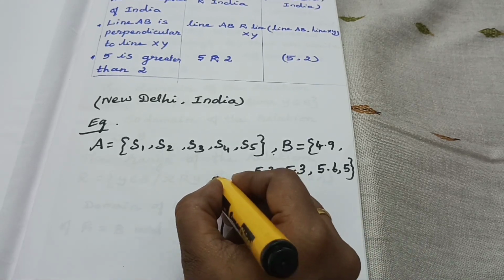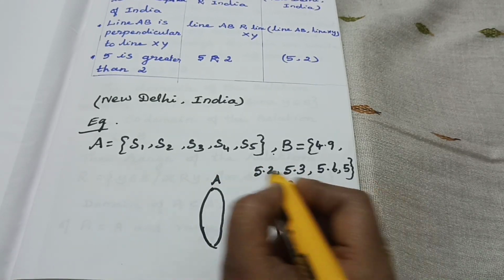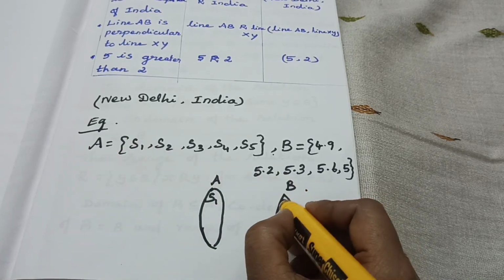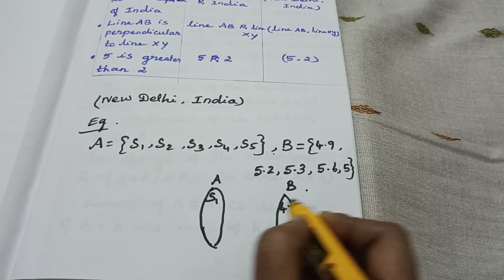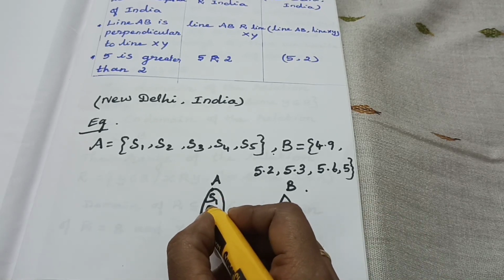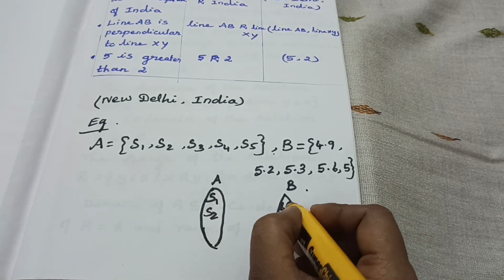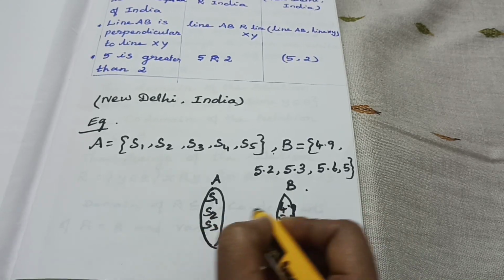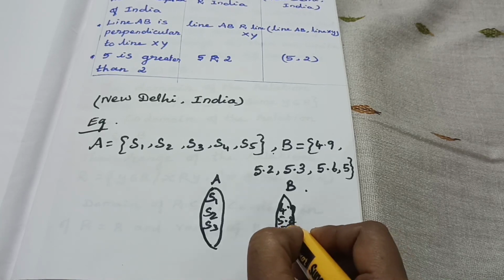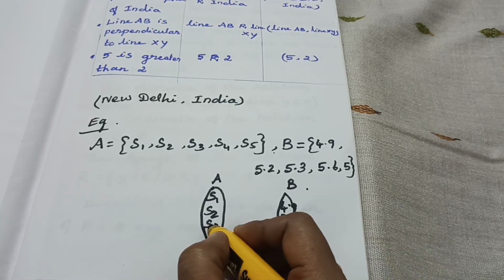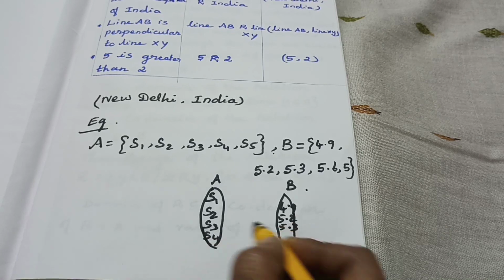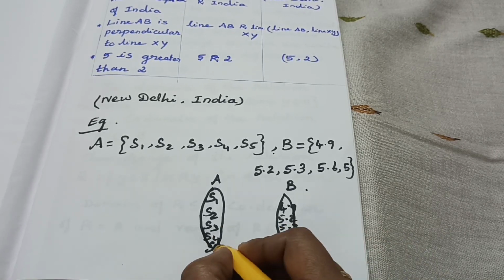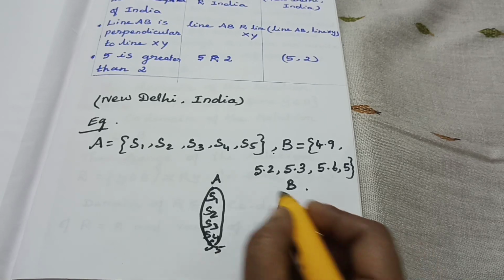Set A, set B. One relation I am going to give: S1 to 4.9, then S2 to 5.2, S3 to 5.3, S4 to 5.6, and S5 to 5.